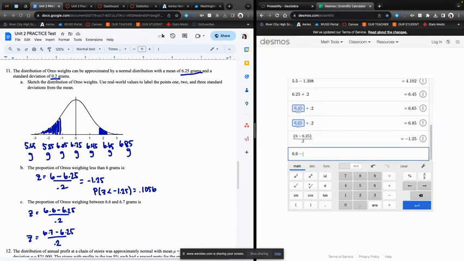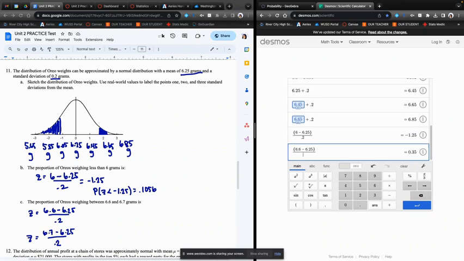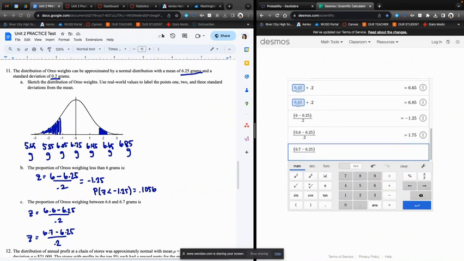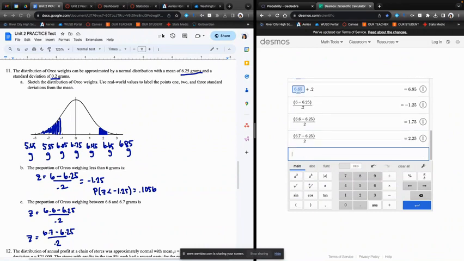So 6.6 minus 6.25 divided by 0.2. So the first z-score is 1.75, and then 6.7 minus 6.25 divided by 0.2.